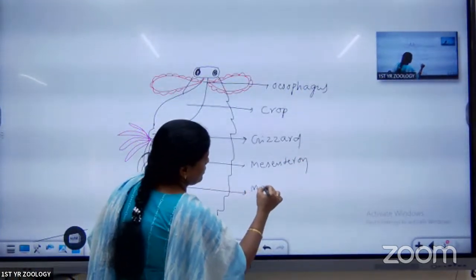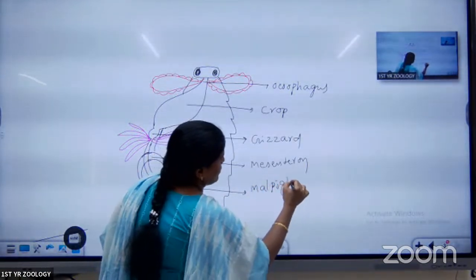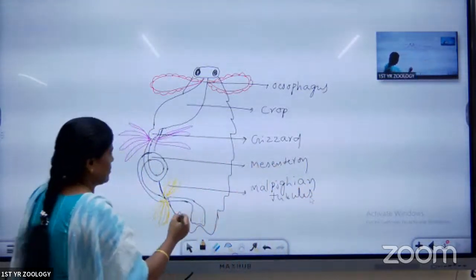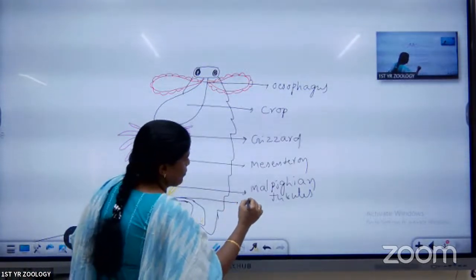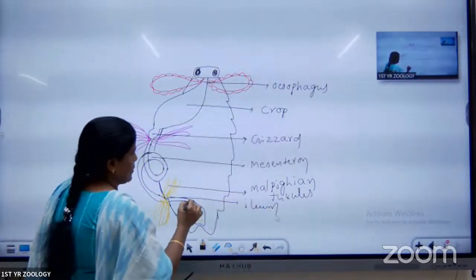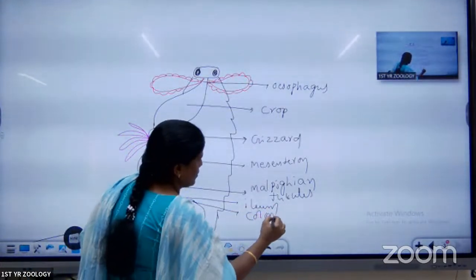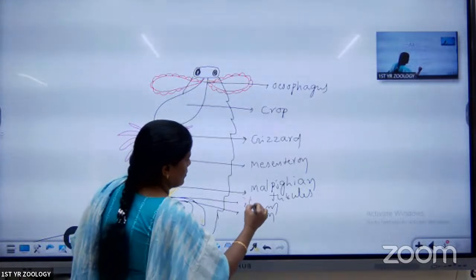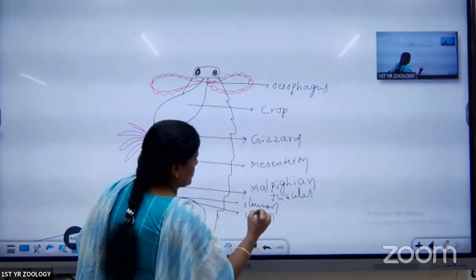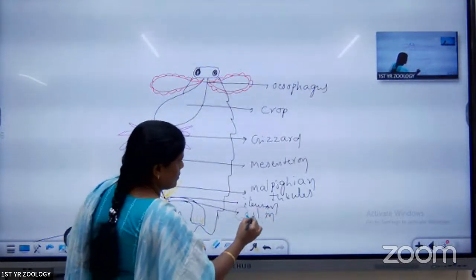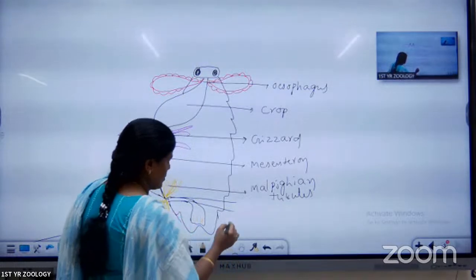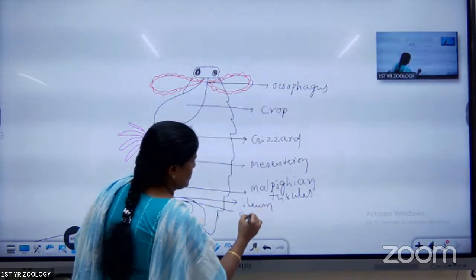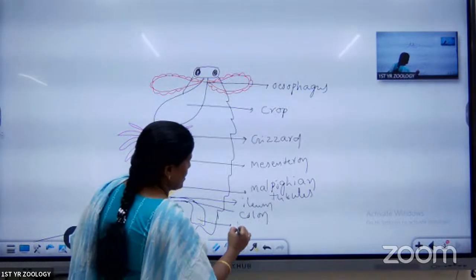Malpighian tubules. Ileum. Colon. Next, last, rectum.